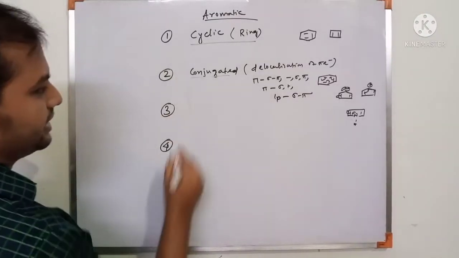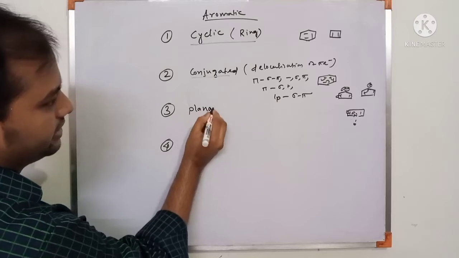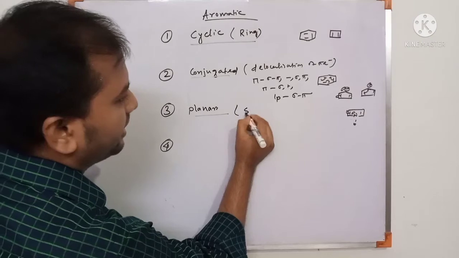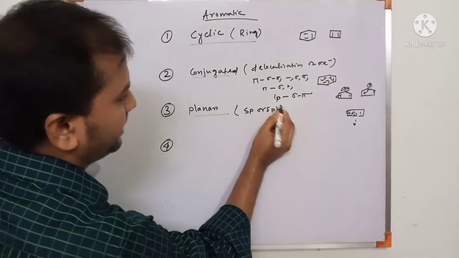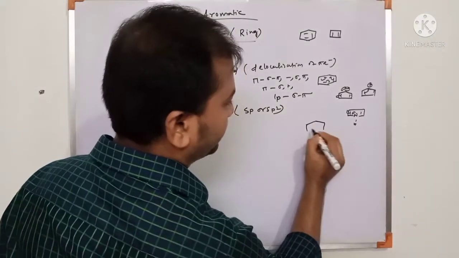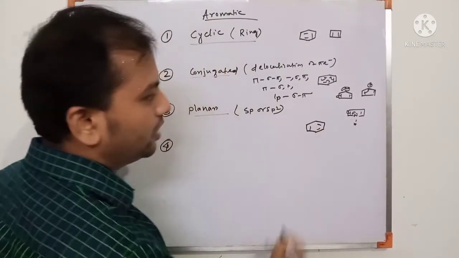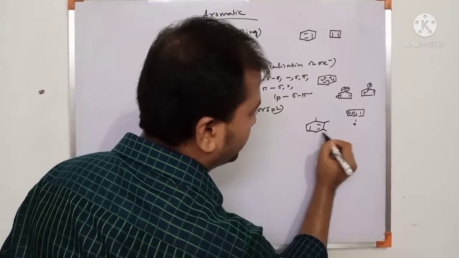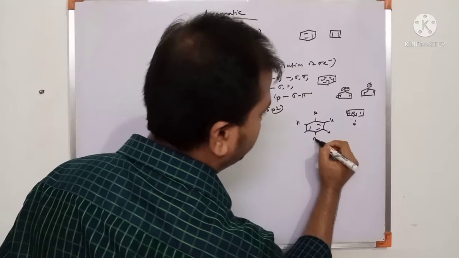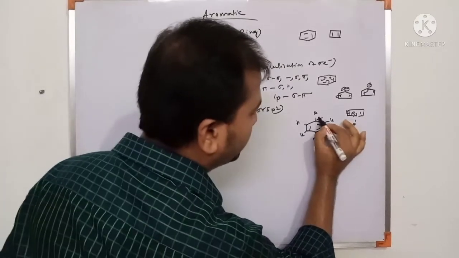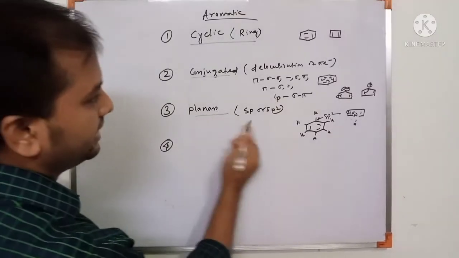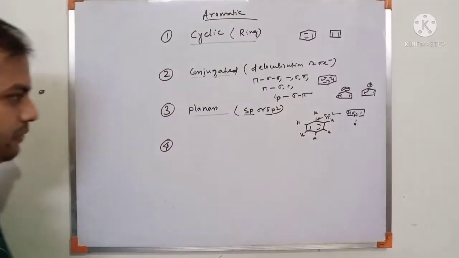Now third, check planar. Planar means the carbon atoms are sp or sp2 hybridized. Like the benzene ring, all the carbons are sp2, hydrogen is there, so all the carbons are sp2 hybridization. So sp2 hybridization, this is planar. So for the planar condition, sp or sp2 hybridization is required.